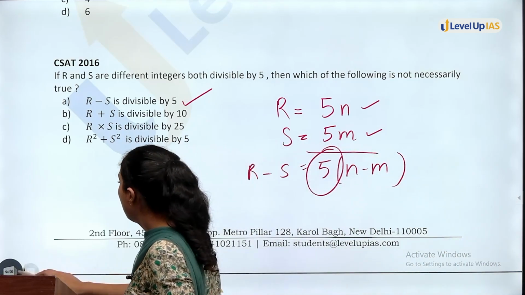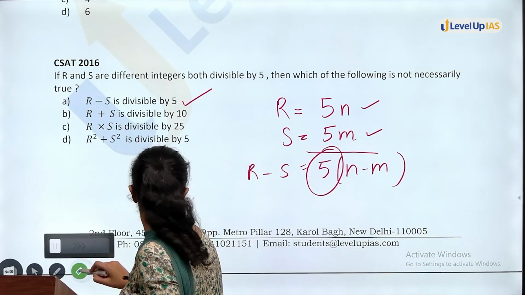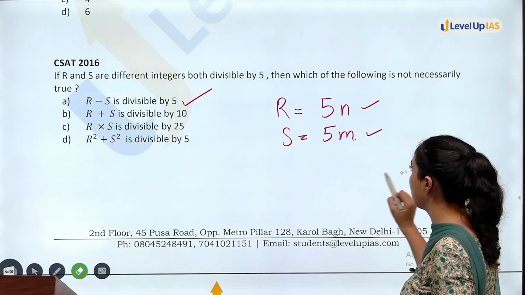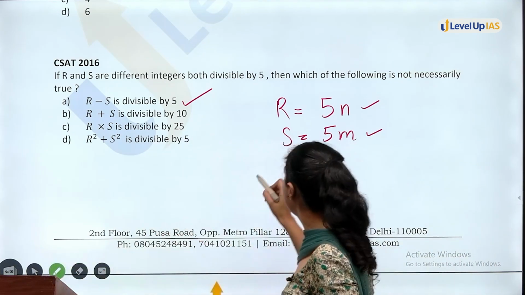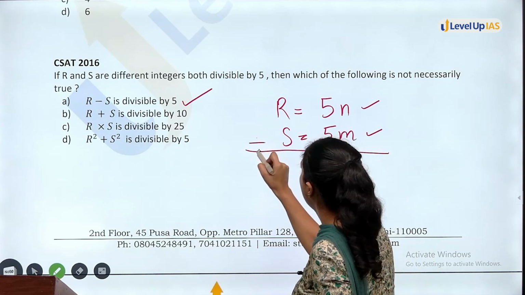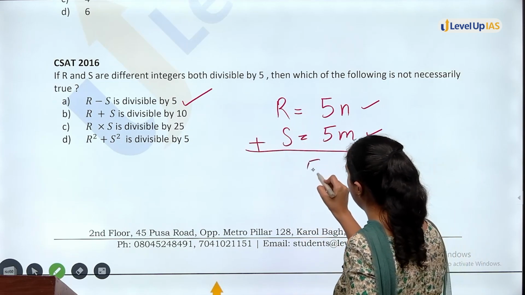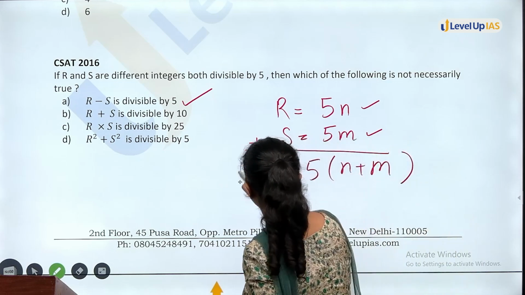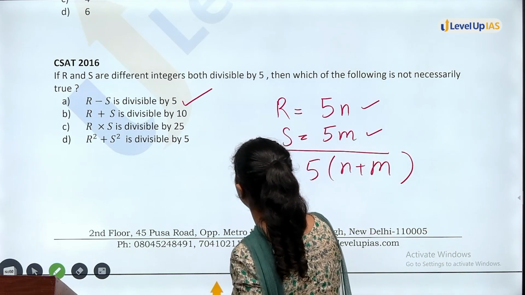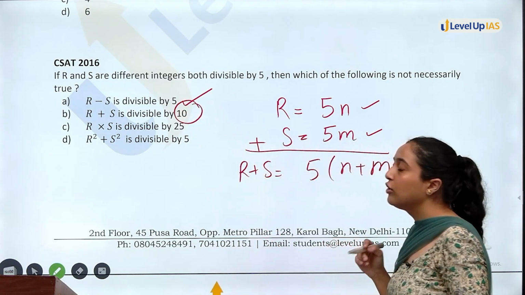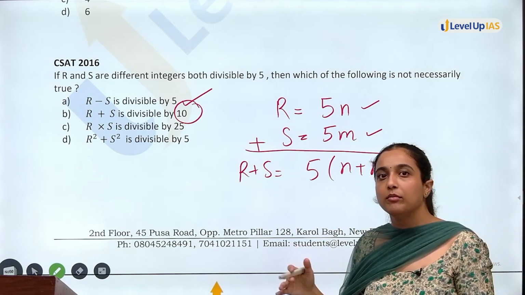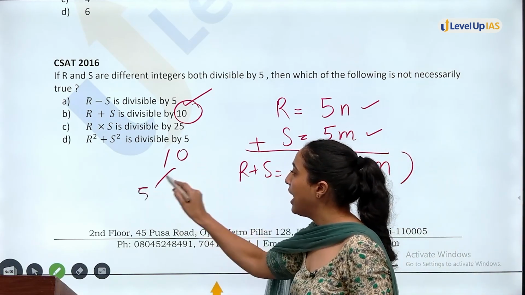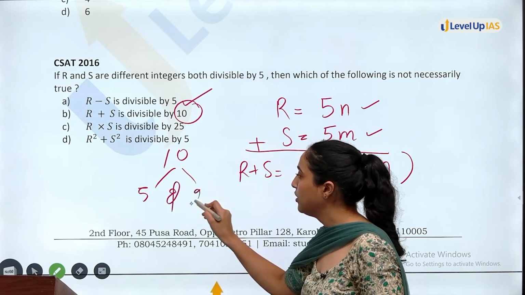Then move on to the second one. You want to see what happens if we add these two. So R plus S. R plus S will be what? 5 times n plus m. Now, can you say whether this is divisible by 10 or not? To be divisible by 10 means it should be divisible by 5 also and 2 also.